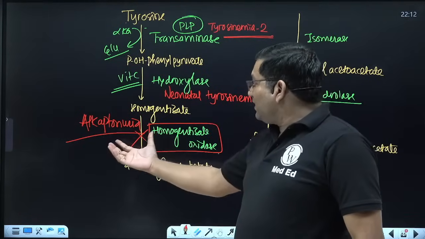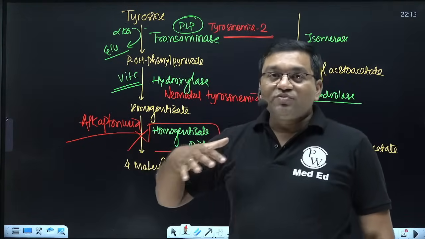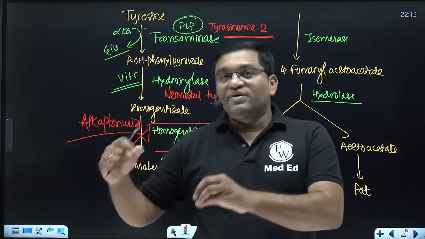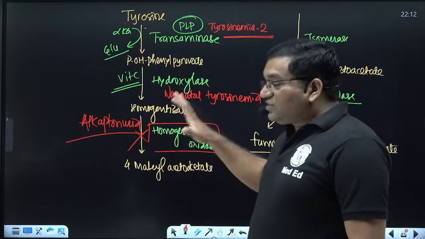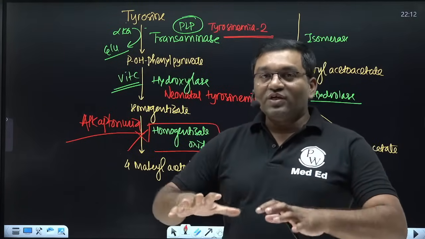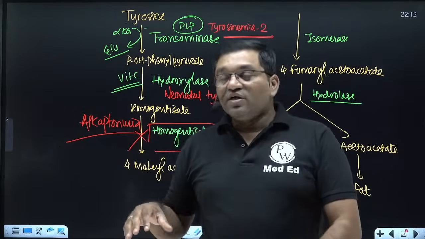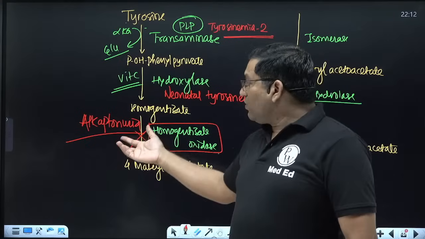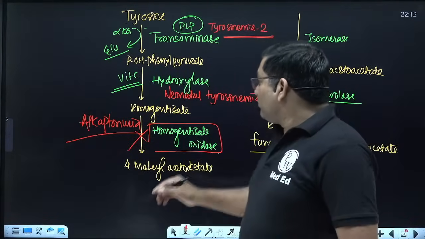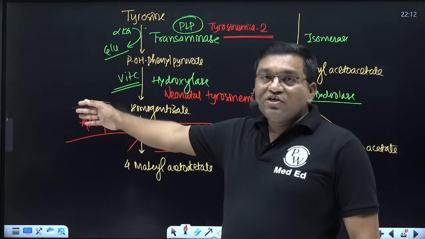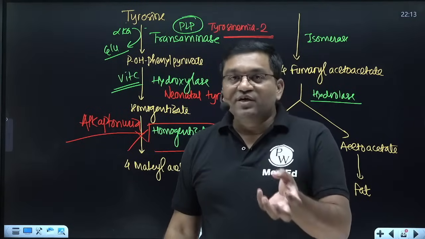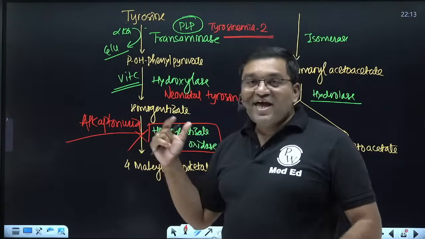So in long standing alkaptonuria, after the age of 30 to 40 years there is a tendency to develop arthritis, and symptomatic treatment is needed for the arthritis. As such, no treatment is needed. The only classical feature is excretion of urine which turns dark on standing on exposure to air, because of formation of black pigment. Homogentisate is excreted, converted into benzoquinone acetate, and then alkaptone, that black pigment. So it is black urine on standing.